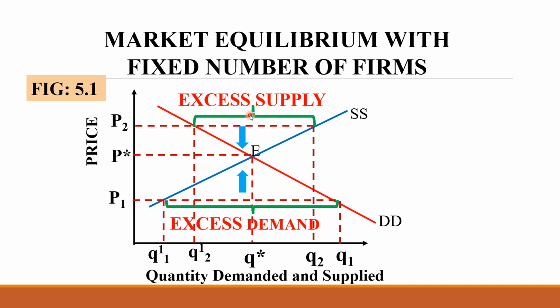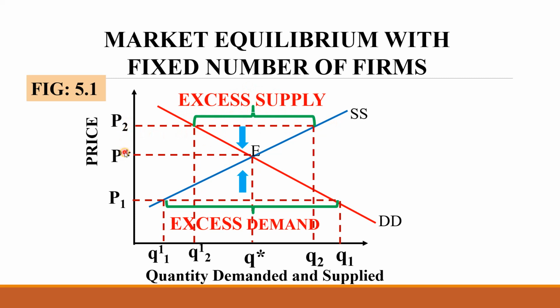When there is excess supply, what will happen? Some firms or producers may not be able to sell their products at this prevailing price P2, but they want to sell or dispose of the items because they may have perishable items that may decay, causing a loss in the future. They cannot sell at price P2. There is intense competition between the producers. The producers will compete with each other and tend to reduce the price. Again, the price will come back to P star.